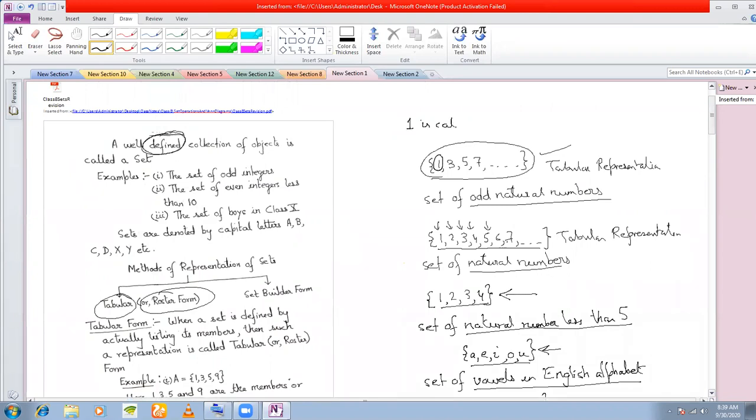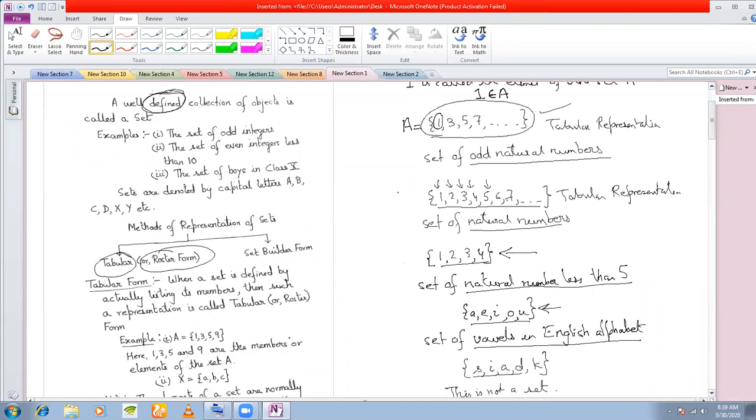One is called the element of what set? Suppose I call this set A, capital A. Now, sets and the names of sets are normally capital letters. So I say one is called the element of the set A, and we write one, and this symbol we give. This symbol is for "belongs to". So one belongs to A.